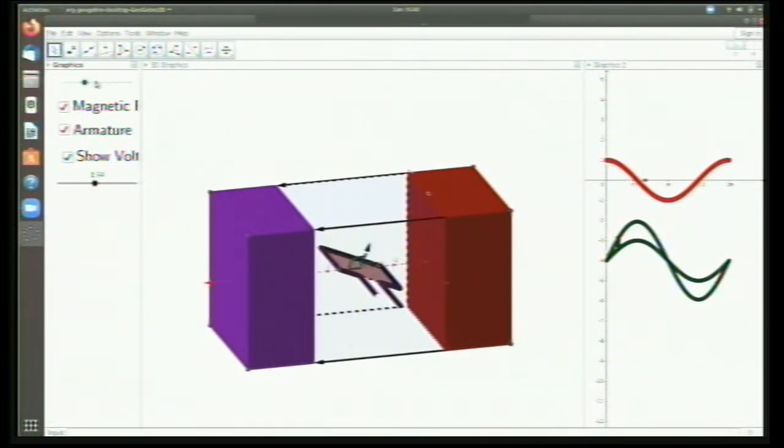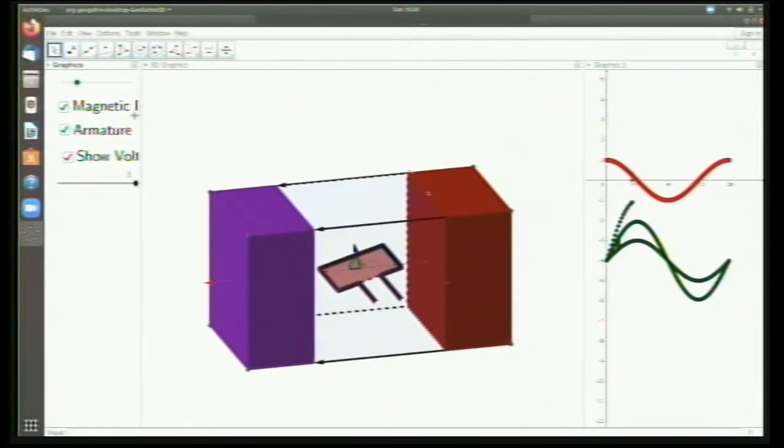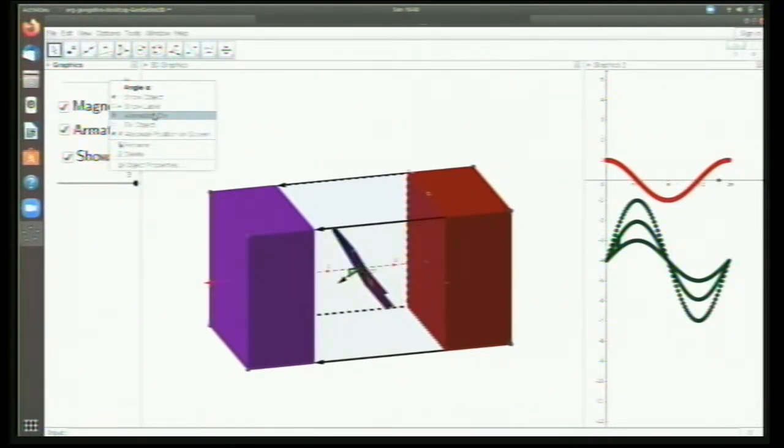Now I'll increase the speed a little bit more, and a little bit more. See, again, more voltage is coming. So as you increase the speed, you get more and more voltage. If you want to get more voltage, you simply increase the speed here. This is the idea behind AC power generation.